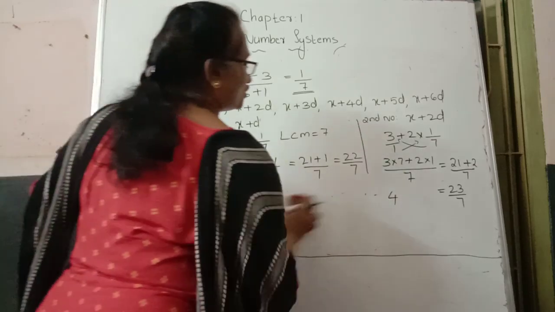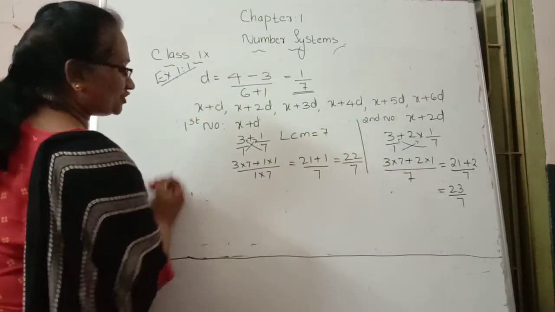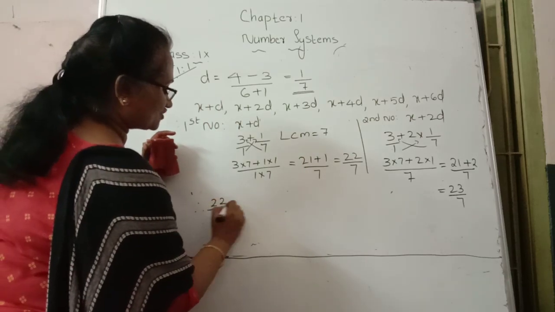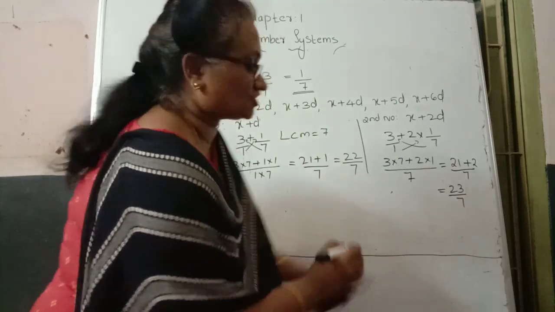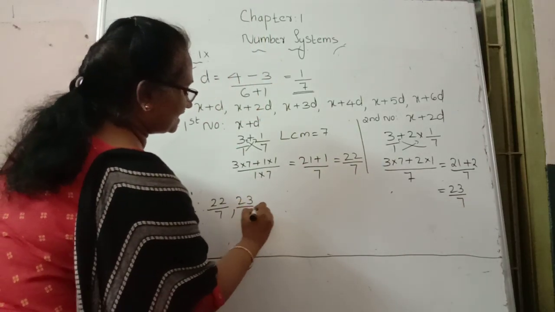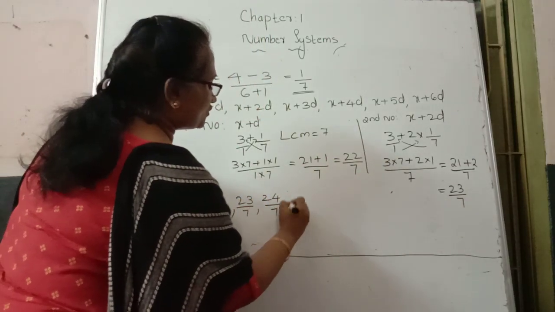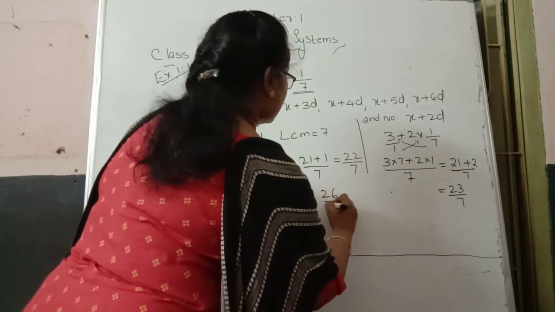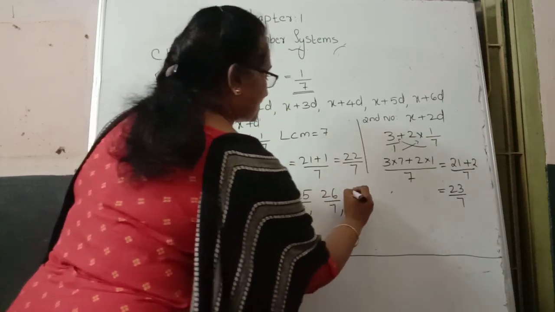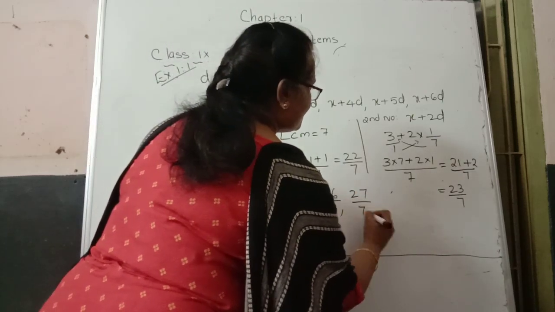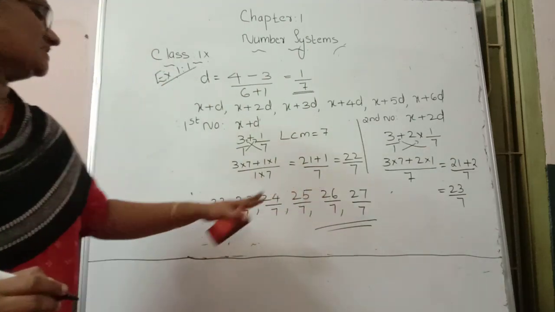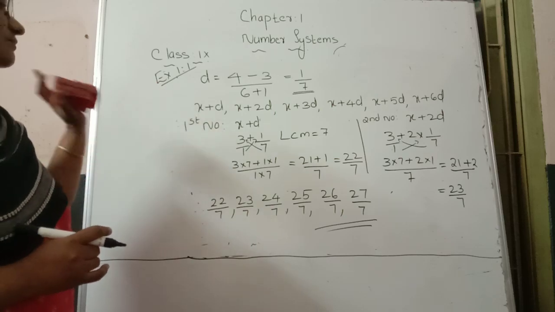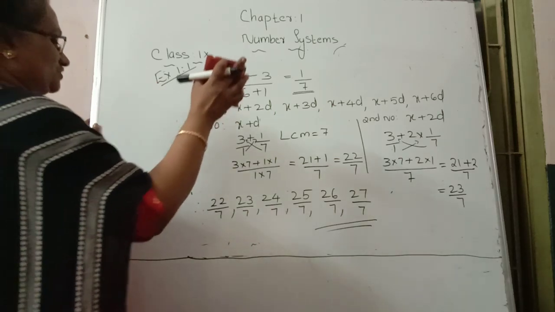In the same way, the third, fourth and fifth numbers, but here we need not find them. We can directly write: first number we got as 22 by 7, second number 23 by 7, third number 24 by 7, fourth number 25 by 7, fifth number 26 by 7. The sixth number they ask for, so we mark the sixth number as 27 by 7. Like this way we can find out. Then next, this is the one model question. Next question.